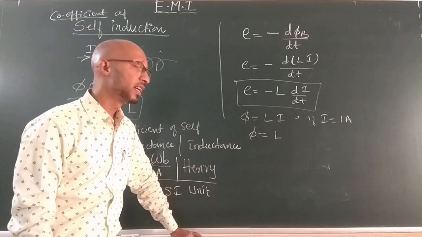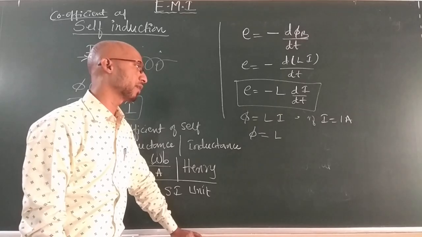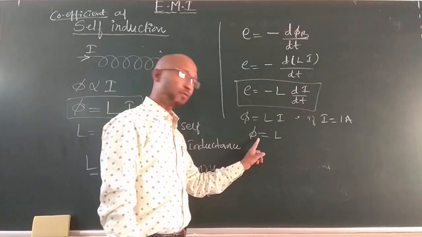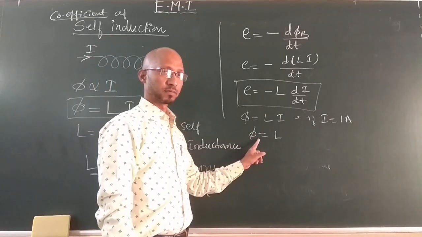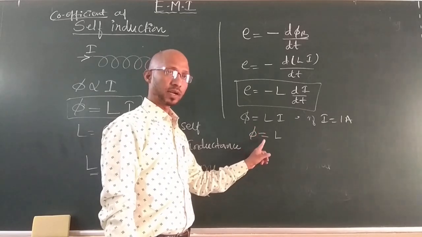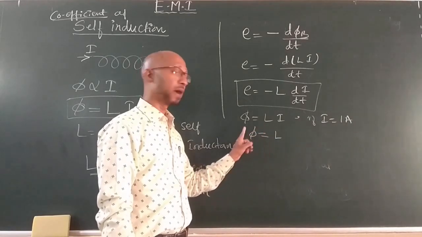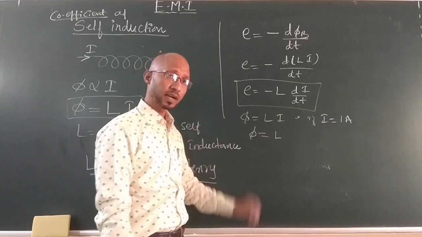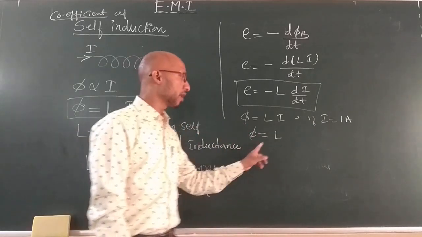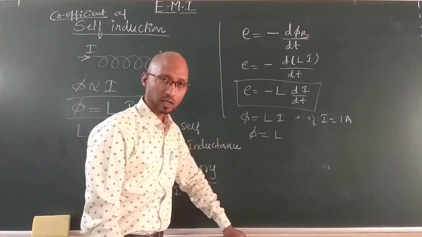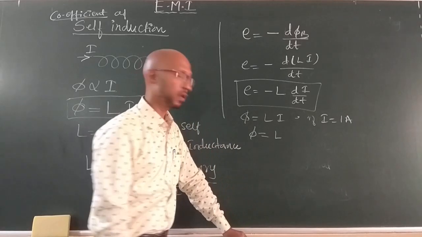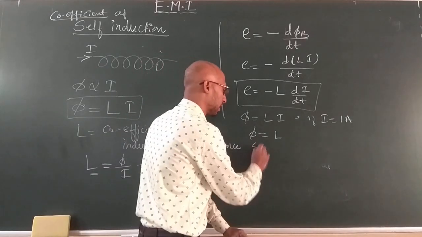So the self-inductance of a coil is numerically equal to the magnetic flux linked with the coil when a unit current flows through it.